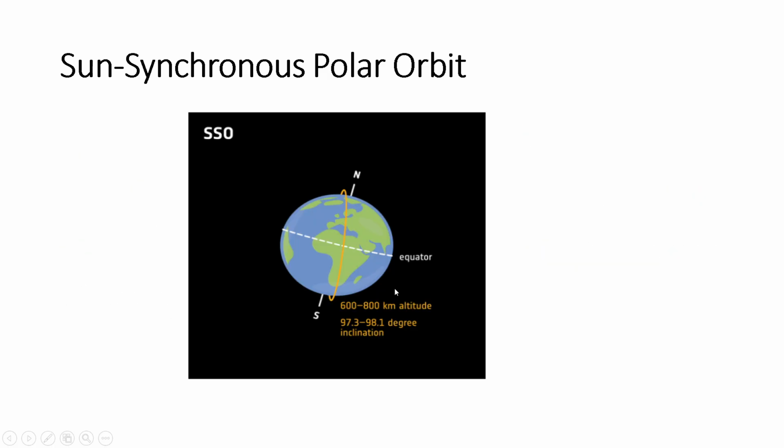So you can visualize here the north and south pole, and this is our equator. This orbit is called the Sun synchronous polar orbit, near to the north and south pole. Okay.